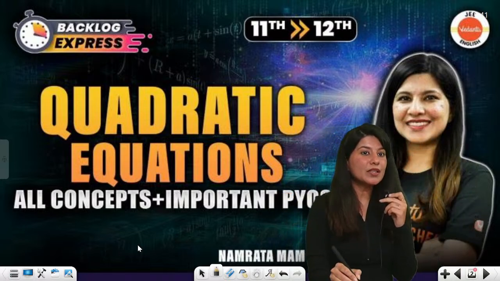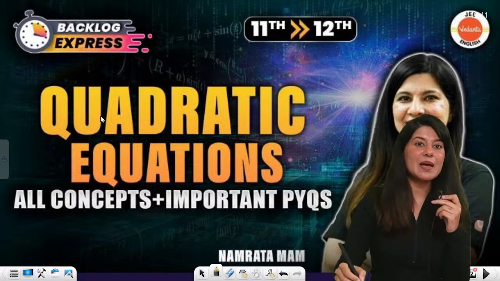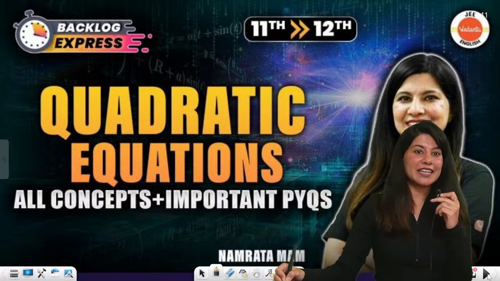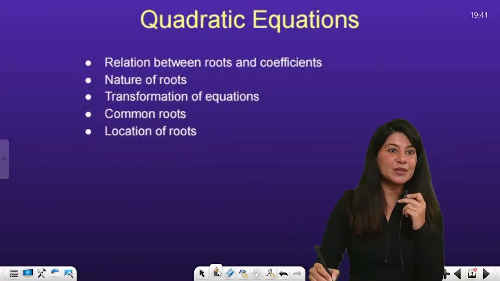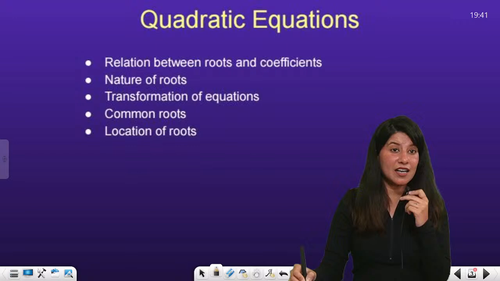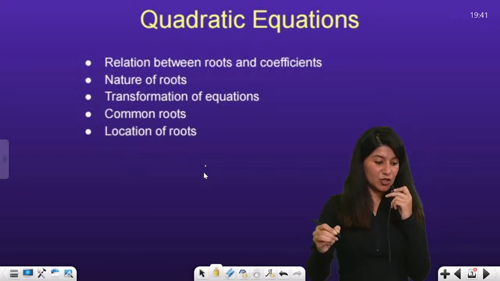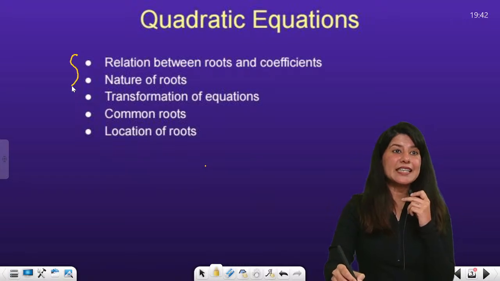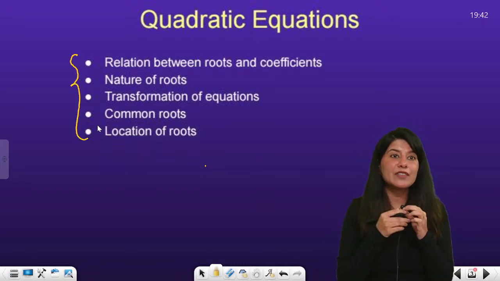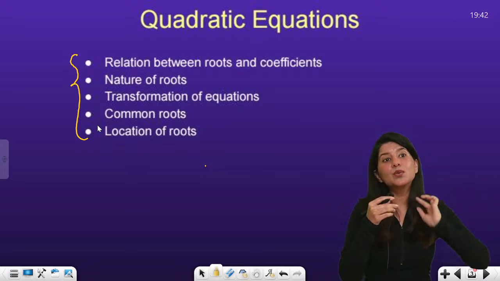So I don't want to waste any time and I'm just going to get into the details of the chapter. What are we going to cover in today's session on quadratic equations? We are going to cover relations between roots and coefficients.